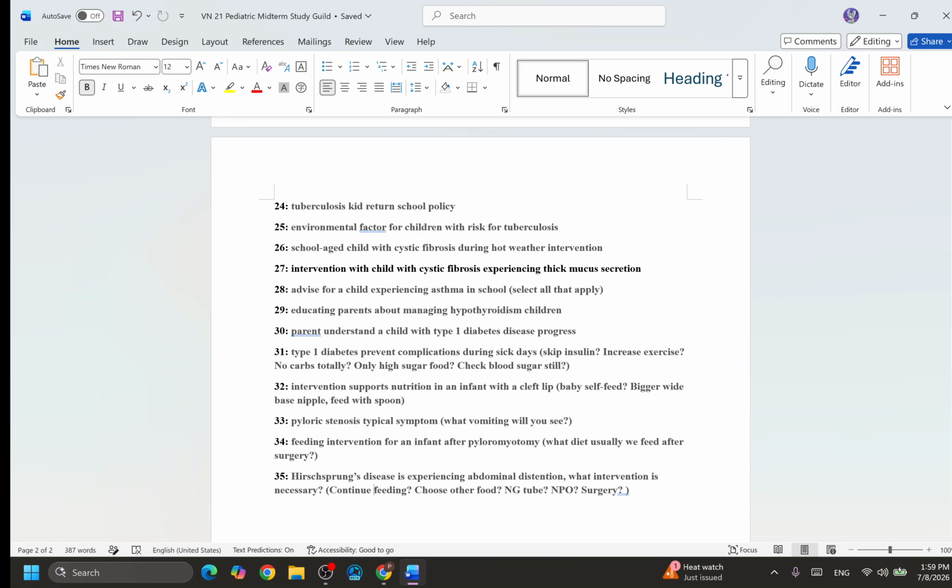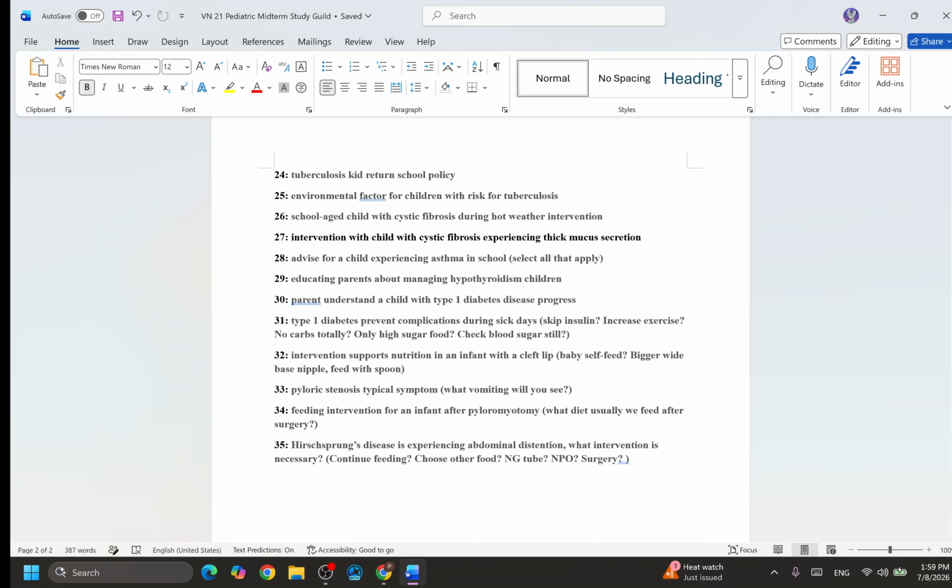Okay, 27. Intervention with a child with cystic fibrosis who experiences thick mucus secretion. So you're going to see this patient maybe have lots of secretion in the lung or in the trachea. A lot of secretion. So what do you need to do? Can you try to do something to loosen the mucus? Can you do something like take out the mucus? Okay, can you do that? So think about what intervention can help this patient. Maybe also give some hydration, the fluid will make losing the mucus easier.